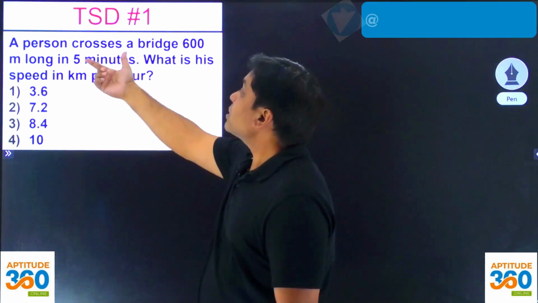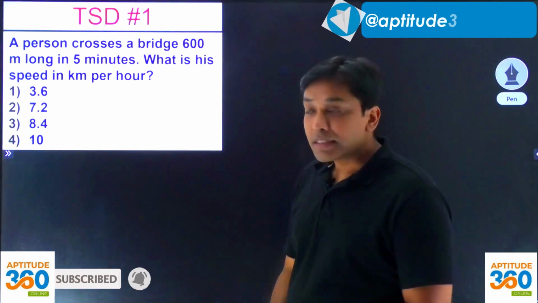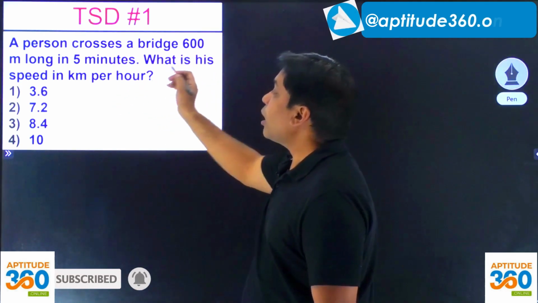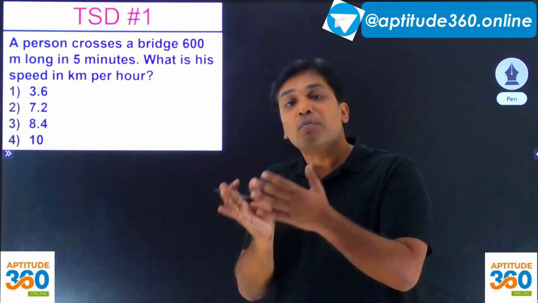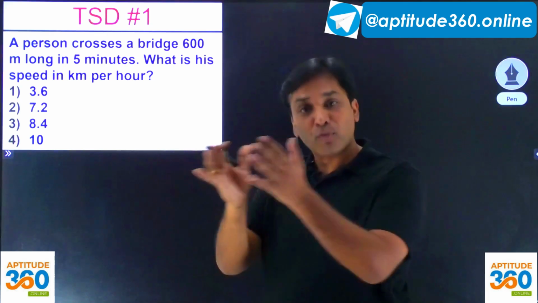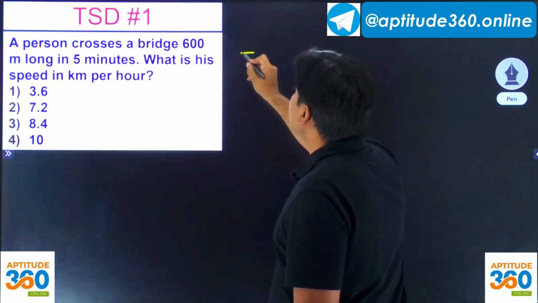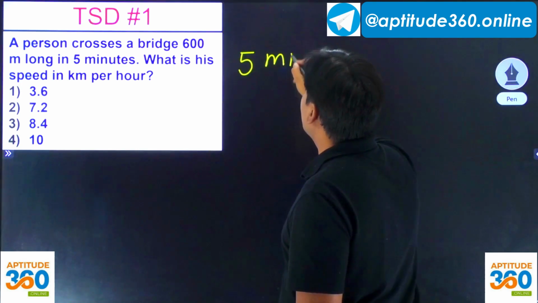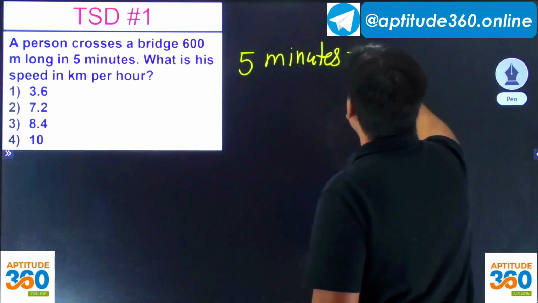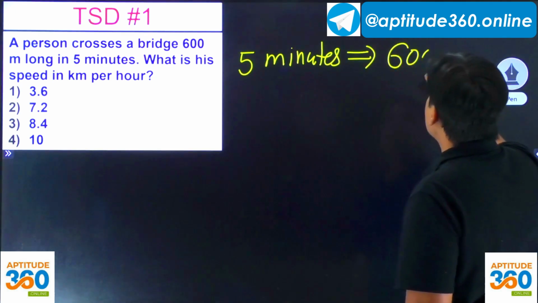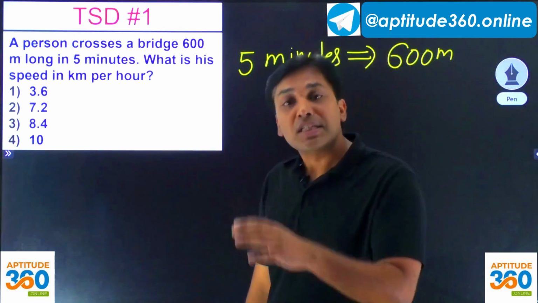It says that a person crosses a bridge 600 meter long in 5 minutes. What is the speed in kilometer per hour? So we have learned to convert speed from kilometer per hour to meter per second and vice versa. So I'll say that in 5 minutes a person crosses 600 meters, and 1 minute is equal to 60 seconds.